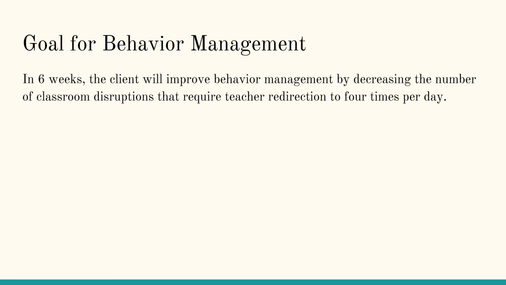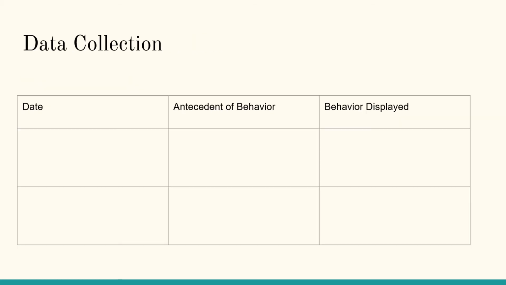The goal we have made for the intervention area of behavior management is: in 6 weeks, the client will improve behavior management by decreasing the number of classroom disruptions that require teacher redirection to 4 times per day. For data collection, the teacher will document on a chart as shown how many times per day the client disrupts the classroom that required their redirection. The teacher will have to fill out the date, the antecedent of the behavior, and the behavior shown.